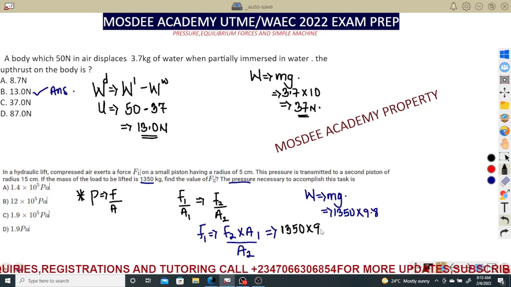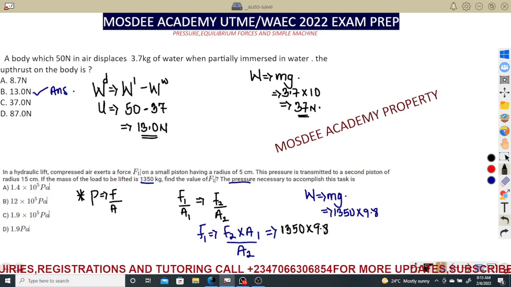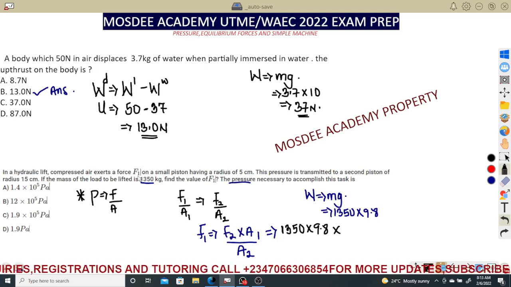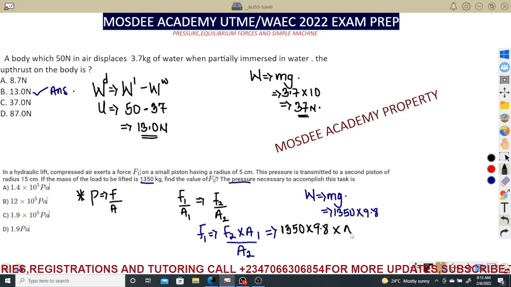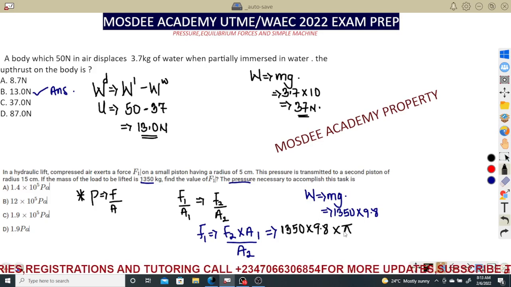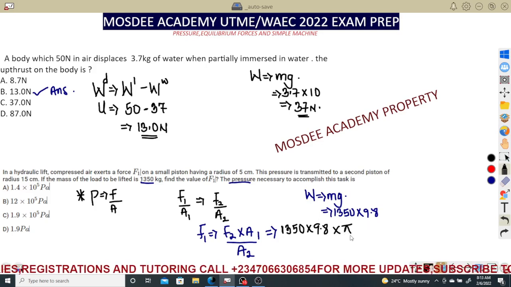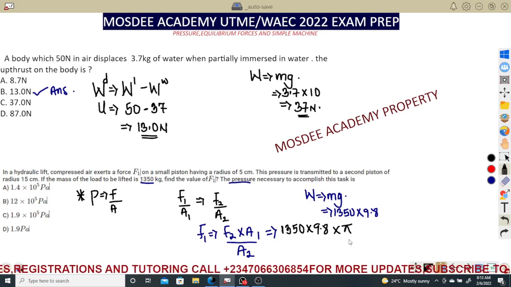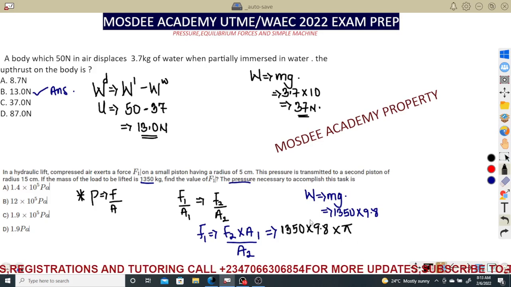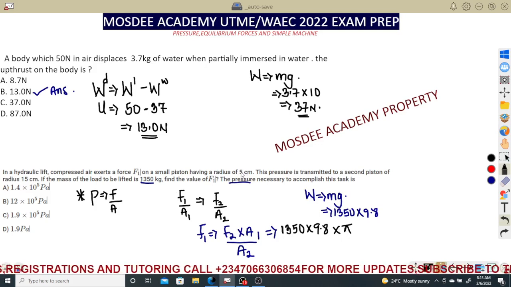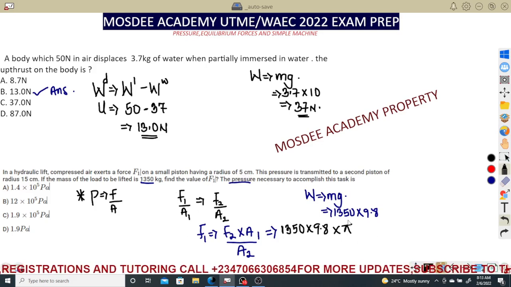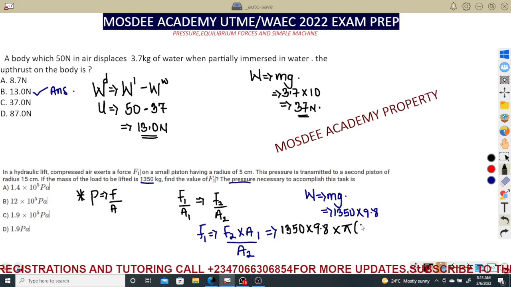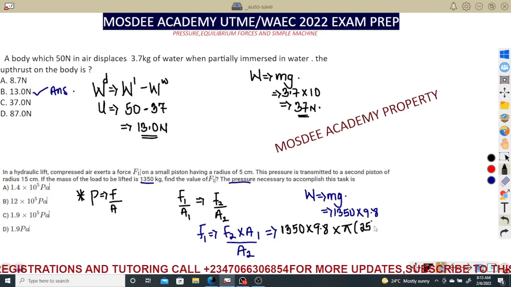Times 9.8, which is the first force, the second force, multiplied by area. My dear students, area is pi r square. Area is pi r square. Circular piston, circular lift. That is the way we interpret the piston. Pi r square. The first radius is 5. I can take it because centimeter will cancel out, I may not convert. So that is 5 square, which is 25.